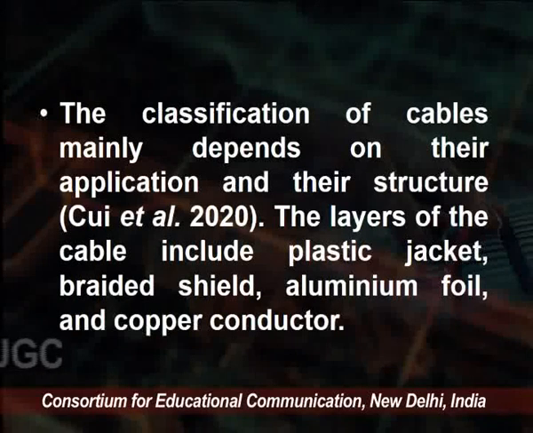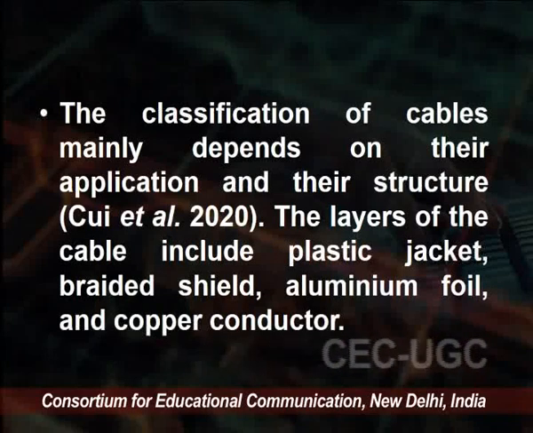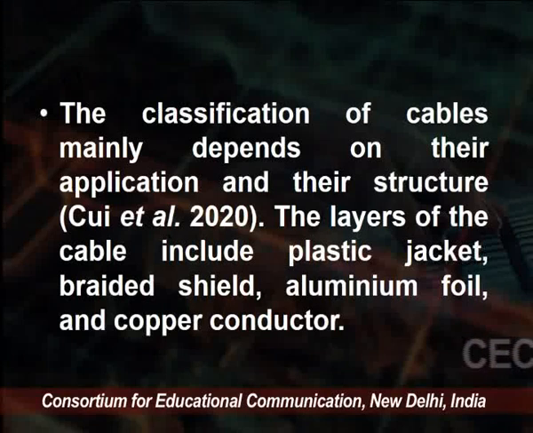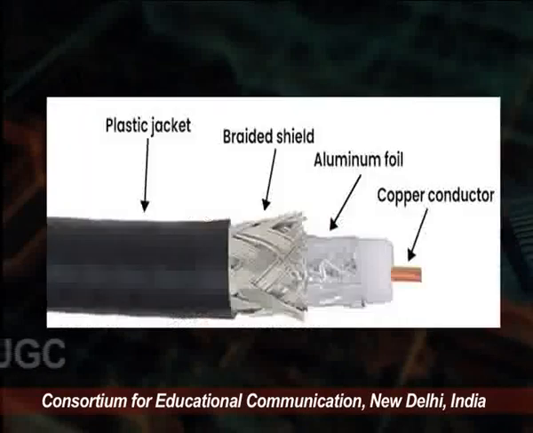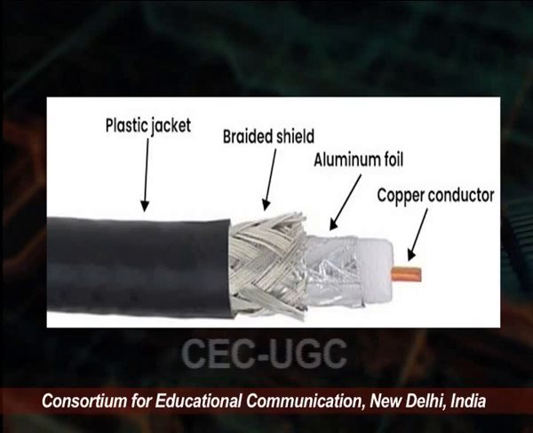The layers of the cable include the plastic jacket, braided shield, aluminum foil as well as the copper conductor. So you see here that this is one type of cable, classified on the basis of its application and structure.